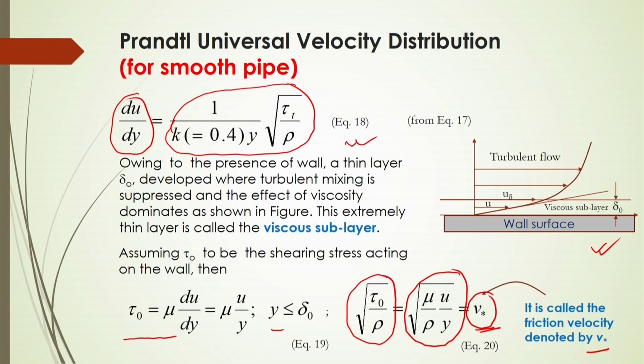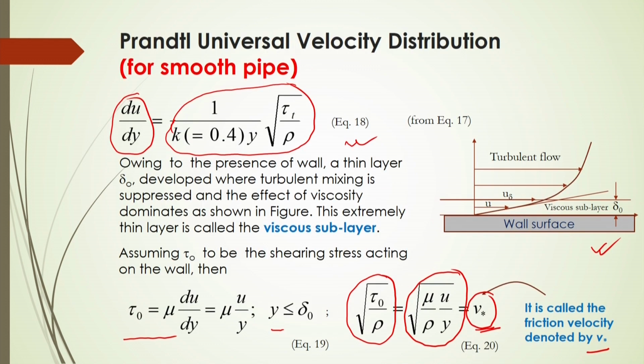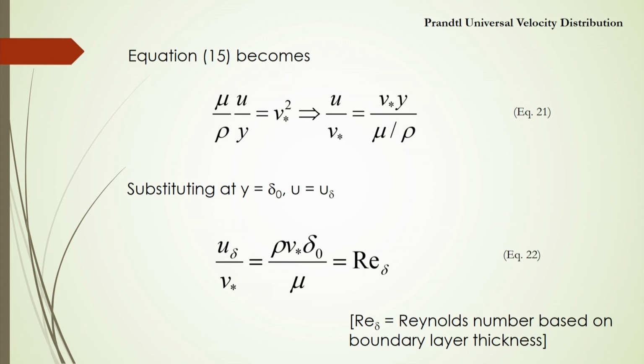This du by dy can be obtained from the von Karman mixing length theory. Then after substitution, and if we consider k equal to 0.4, we get equation number 20, which is called the friction velocity.